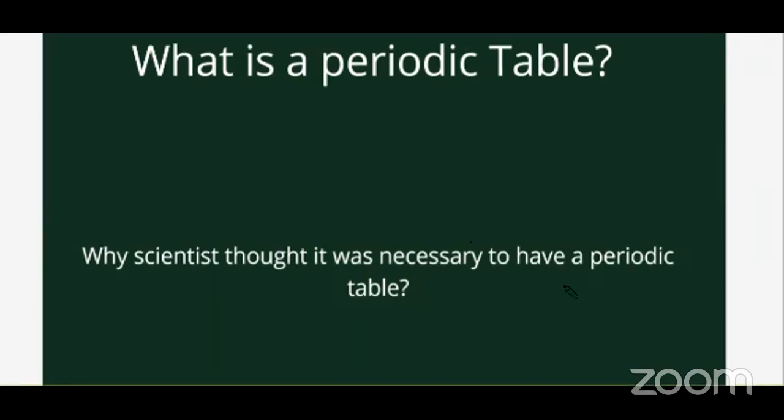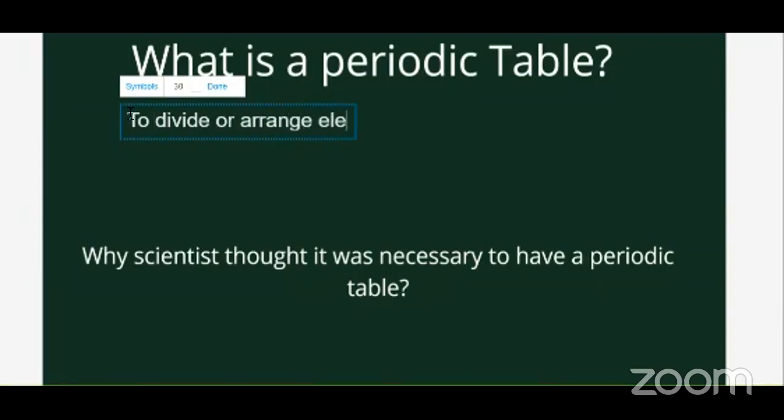Okay, so what is the periodic table? It's classification or arrangement of, or putting elements in groups. That is the meaning of periodic table. To form groups, to divide or arrange elements in a group. Now, certain properties, certain rules for groups have to be followed. That is what different scientists tried among themselves, in what way they can arrange it.